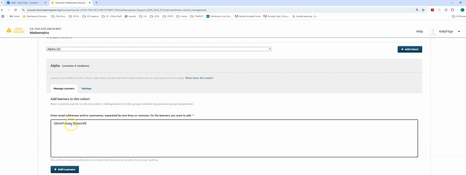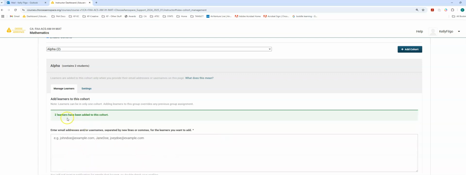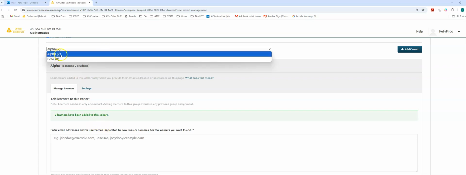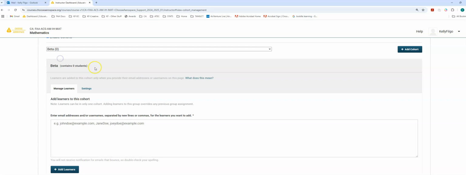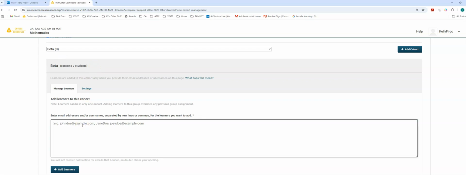All right, so I've got them in there. I can do comma separated with a space, or I can do separate lines or enter them one at a time if I wanted to. I'm going to add those learners. All right, great. 2 learners have been added to the cohort. And now I can see alpha has 2, beta has 0. Let's go to beta, and we're going to add our other 2 folks.